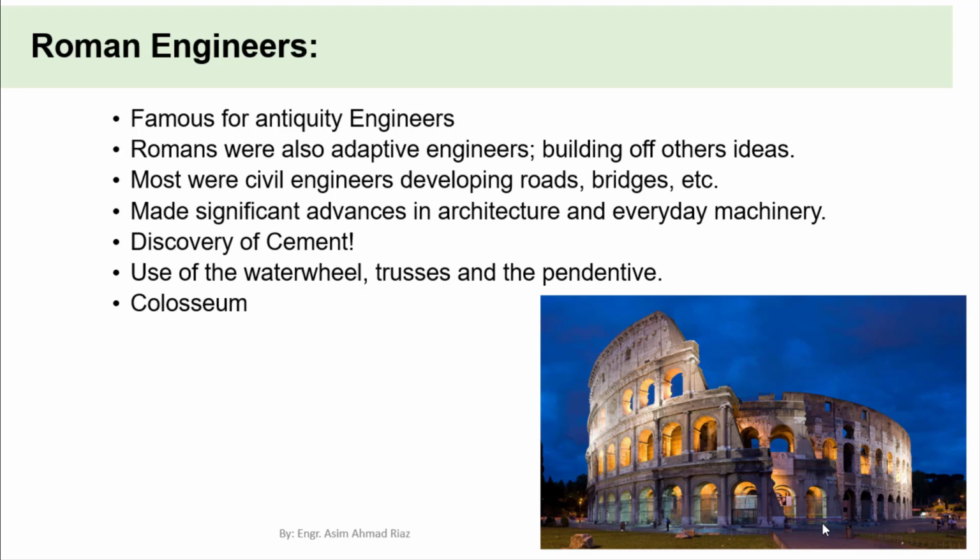Most were civil engineers developing roads and bridges, and made significant advances in architecture and everyday machinery. Cement was first discovered by Roman engineers. They used water wheels, trusses, pendentives and the Colosseum, which is one of the ancient constructions still standing. So Roman engineers contributed a lot in the field of engineering, and again they focused on the civil work.